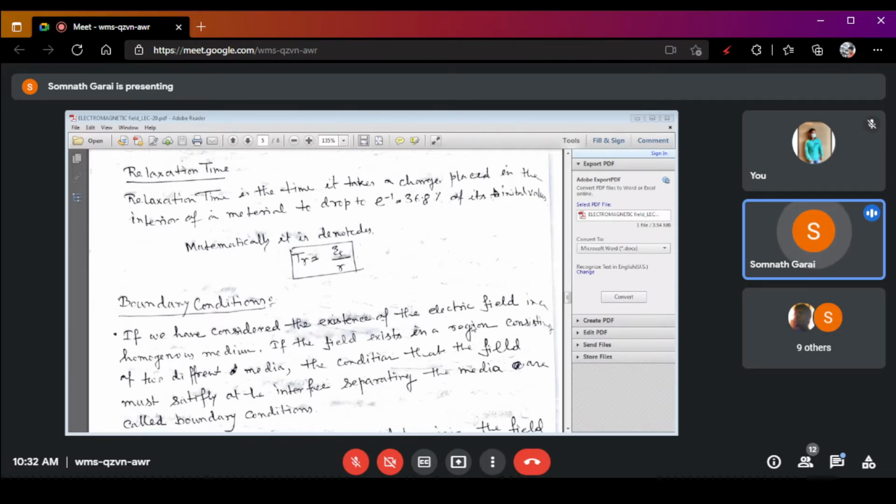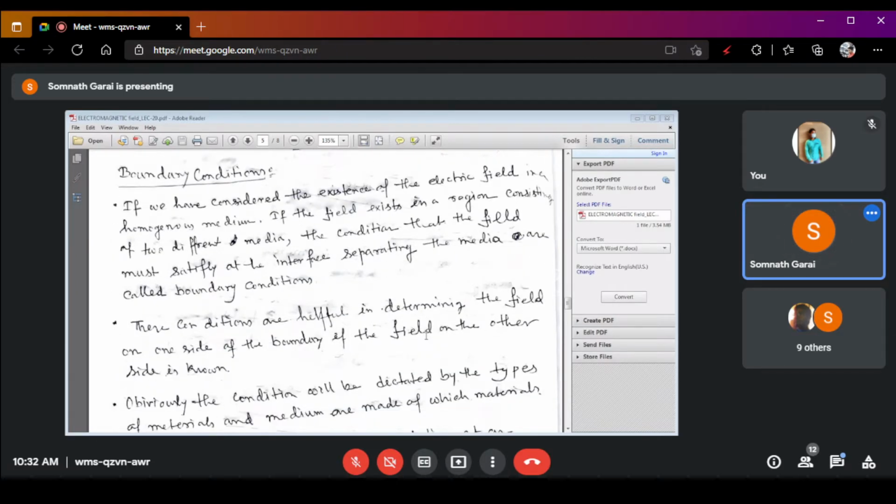So according to the permittivity of the medium epsilon, we can determine the value of the relaxation time. Okay, right? Got my points?